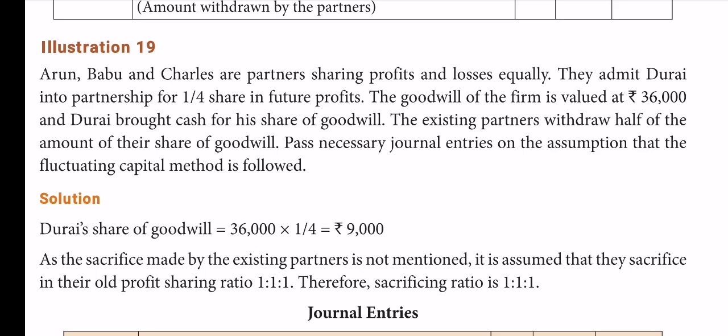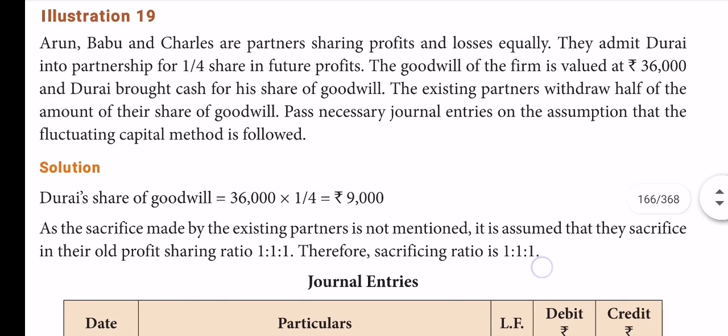So that first we have to find out. First part, then come to the second part. The existing partners withdraw half of their share of goodwill. So find out that 1/4, and of that, half of the value the old partners withdraw. Pass necessary journal entries on the assumption that fluctuating capital is followed.